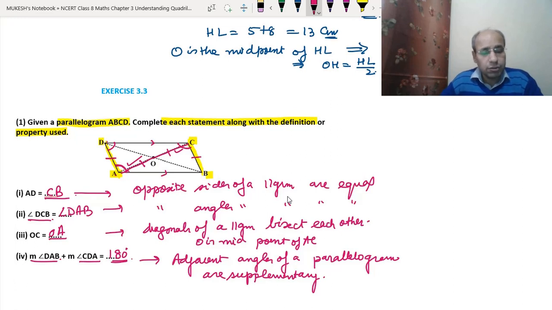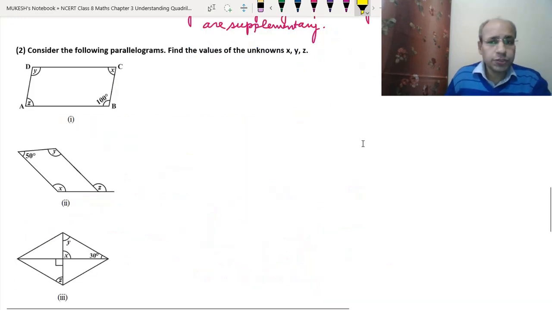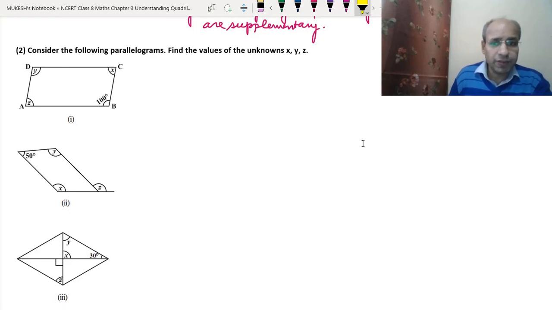Now let's do question number 2. In question number 2 we have several sections. There are 5 parts of question number 2. And in each part we have to find the unknown values x, y and z. Same way that we have done in the example also, right?